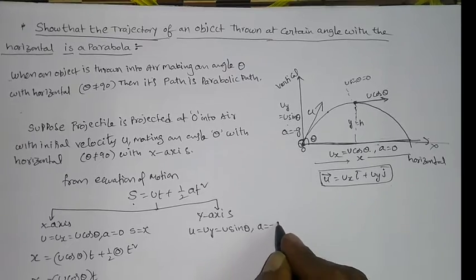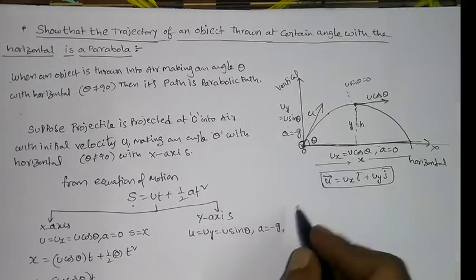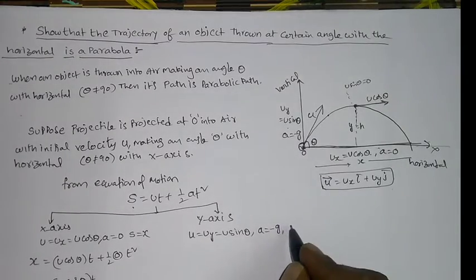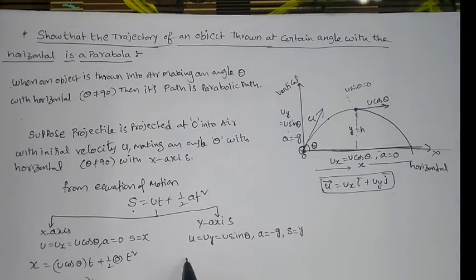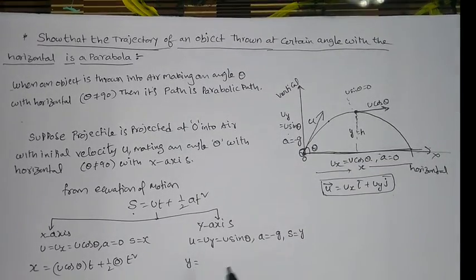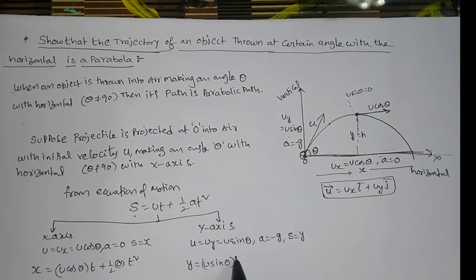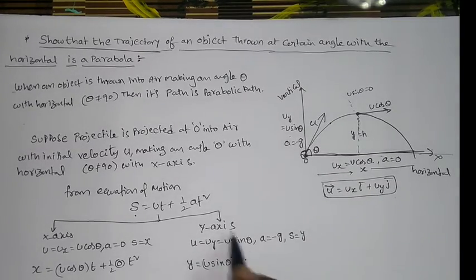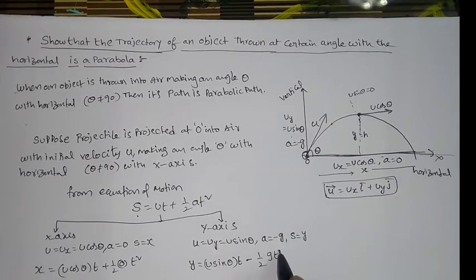So acceleration is equal to minus g. And what else? Displacement, distance, we can say that s is equal to y. Substituting in the above, what you will get? y is equal to ut, that is u sin theta into t, minus half g t square.